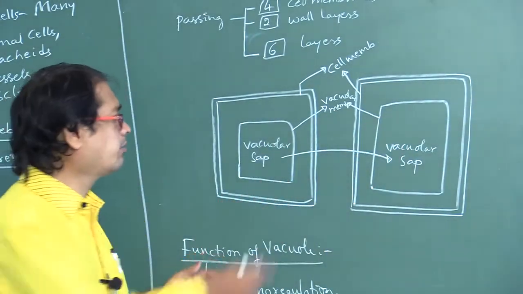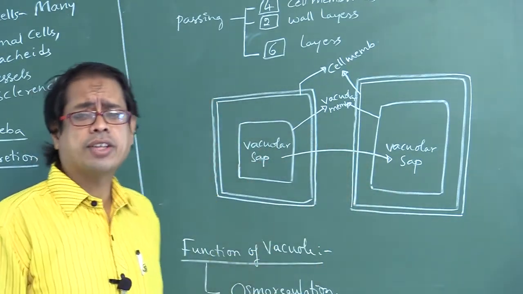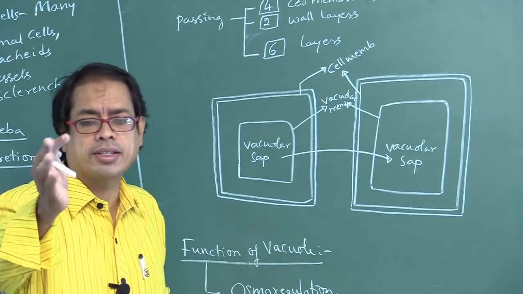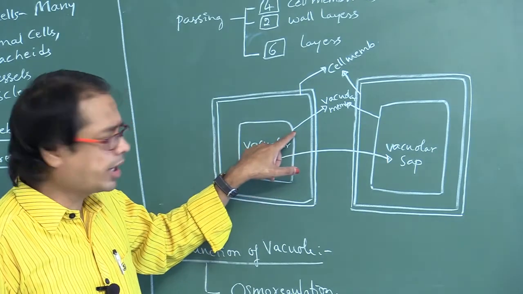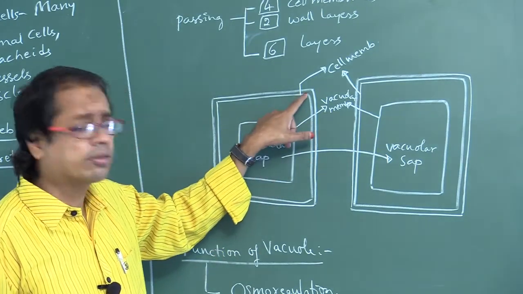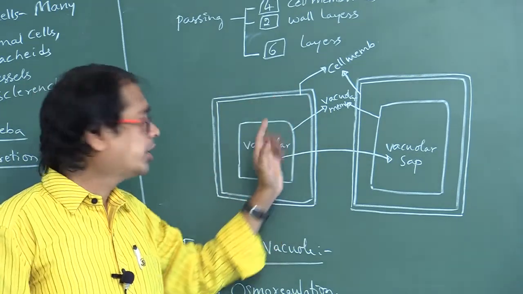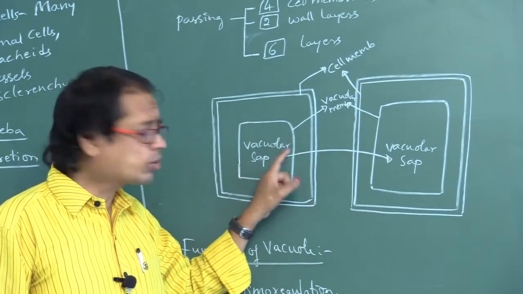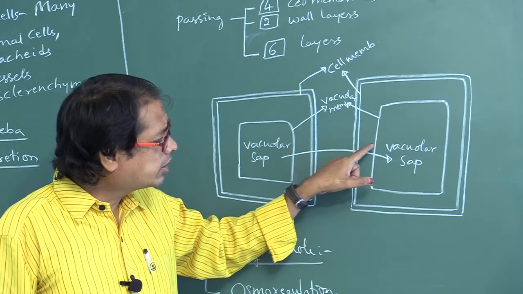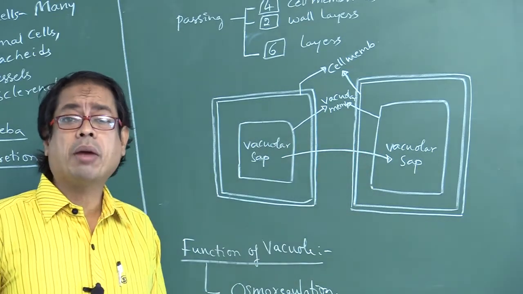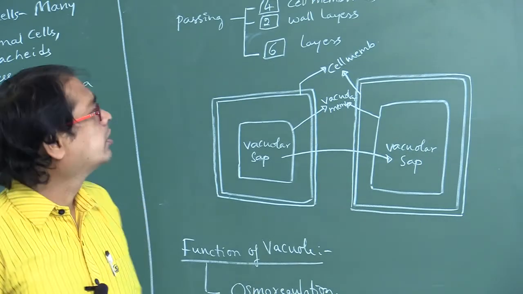If water moves from one vacuolar sac to another vacuolar sac of an adjacent cell, how many membranes does it have to cross? The vacuolar membrane is one membrane and here is the cell membrane. So from this cell, 2 membranes. Initially it has to cross the vacuolar membrane and then the cell membrane, and then here the cell membrane and then the vacuolar membrane. So that is 4 membranes.